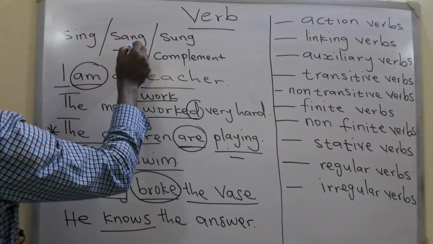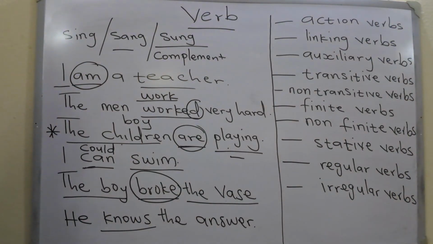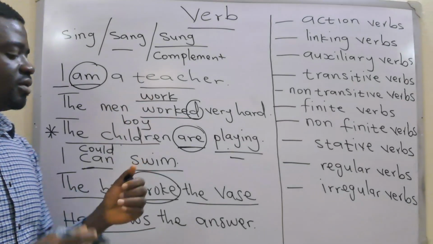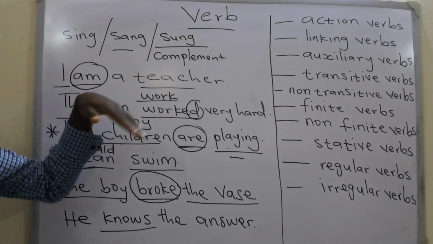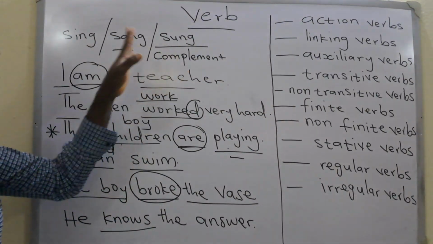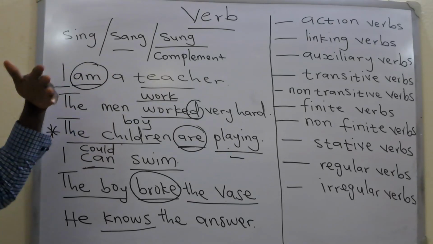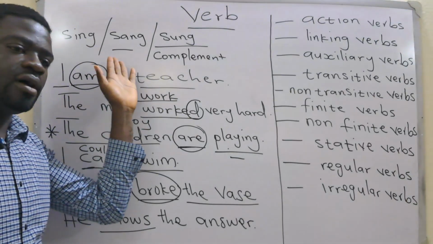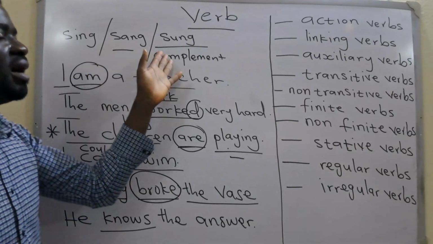So this is the past participle or past perfect. So the past perfect is different from the simple past tense. So you call this one an irregular verb. Irregular verbs have different forms when they're in the simple past, and then when they're in the past perfect form.